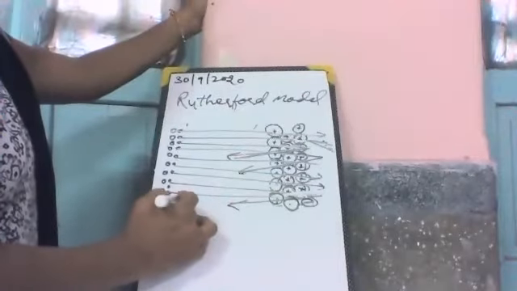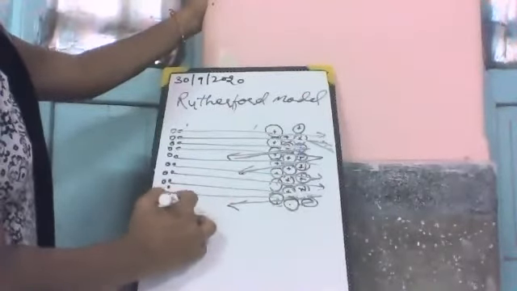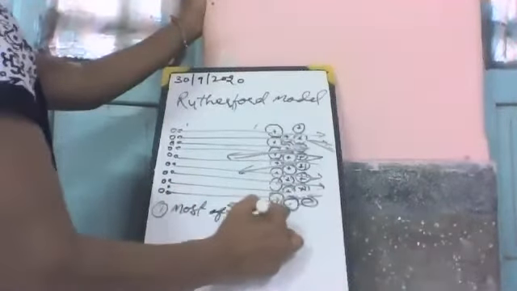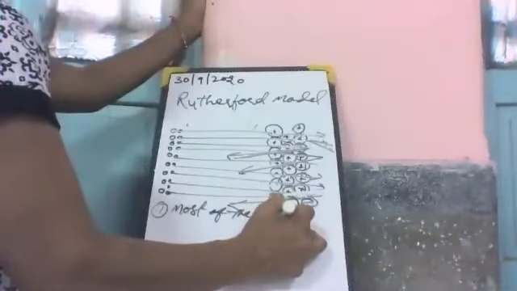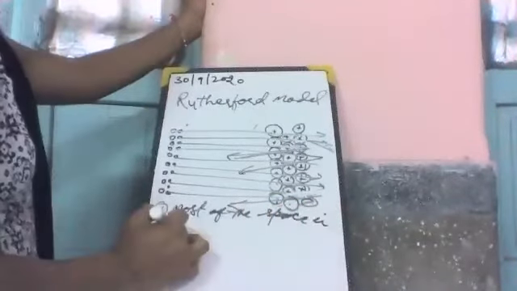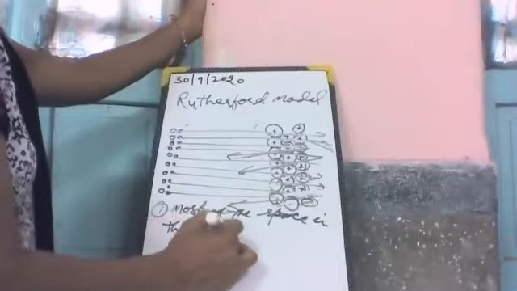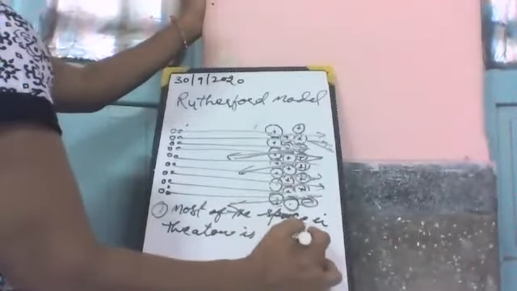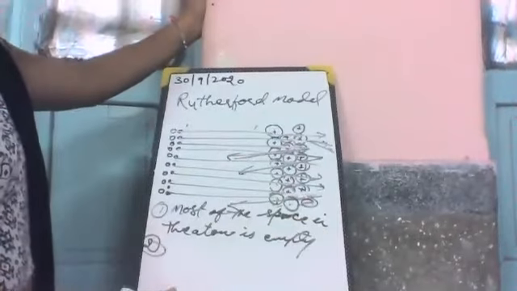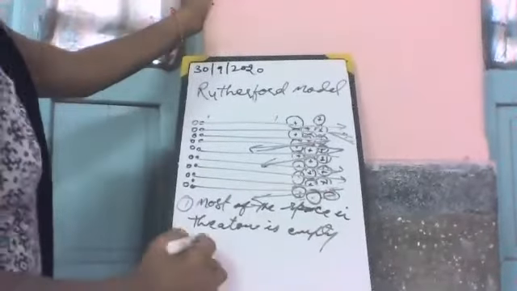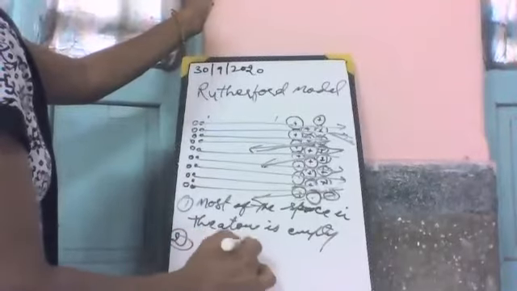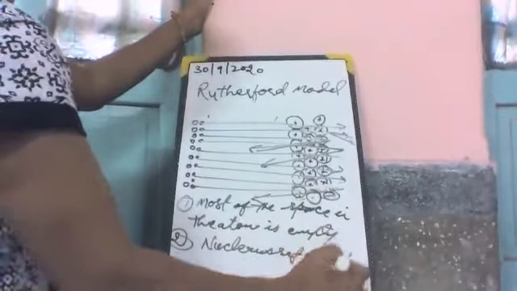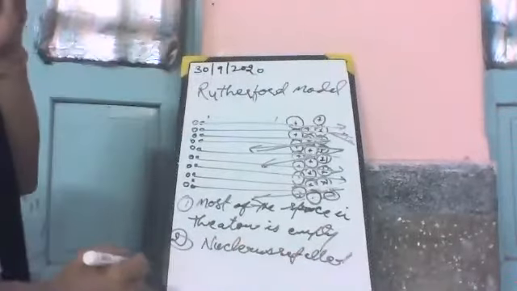But the first observation is that most of the space in the atom is empty. Then the nucleus repels the positively charged alpha particle.